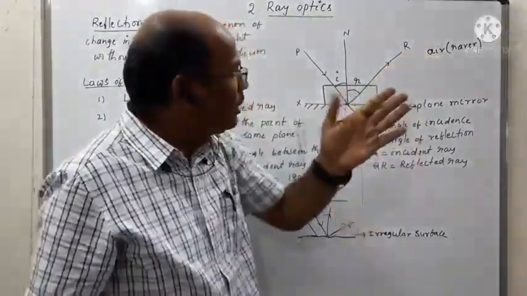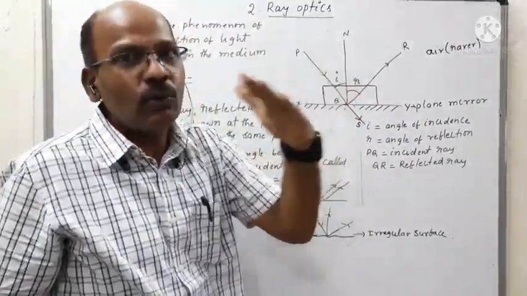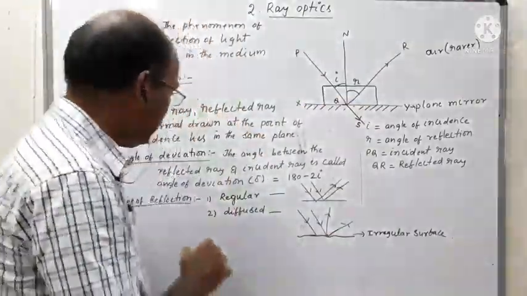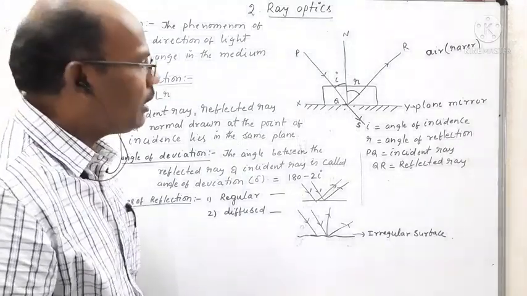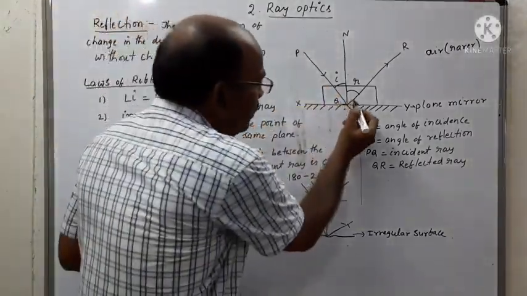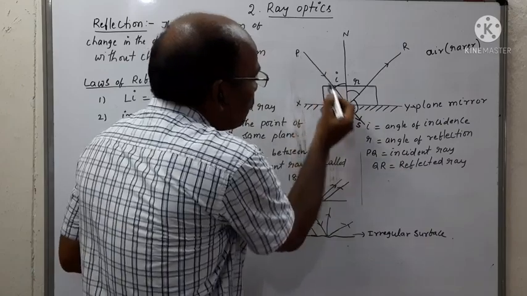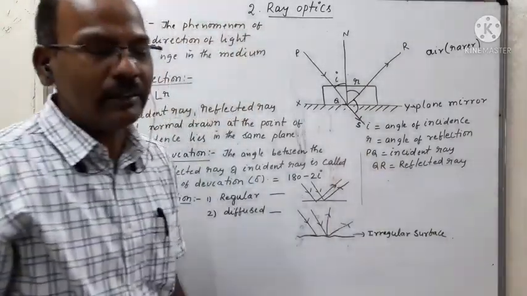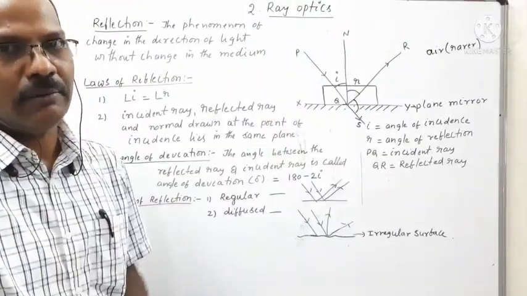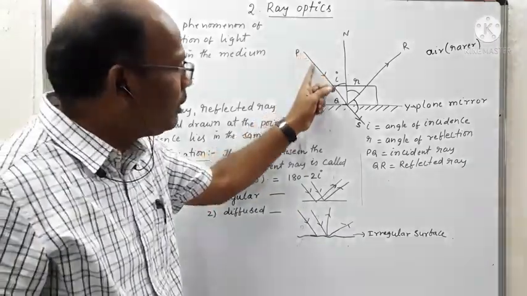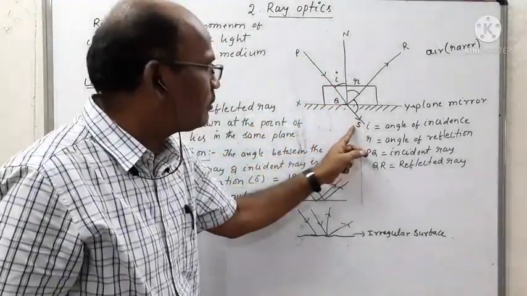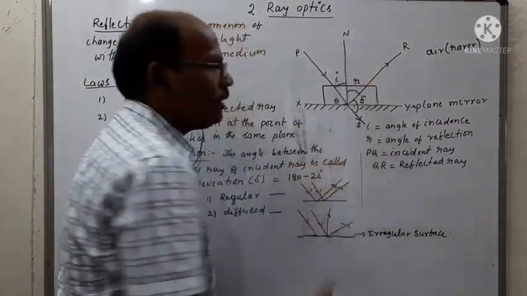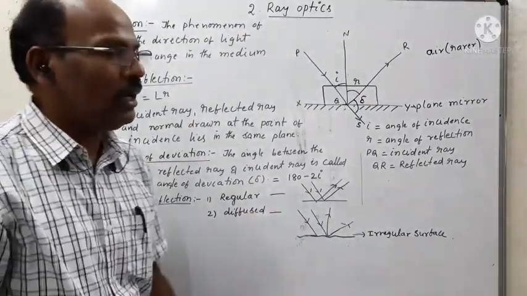So by how much is the incident ray deviated from its original path by the presence of this plane mirror? That angle is called the angle of deviation. How can we define it? Simply, the angle between the incident ray PQS and the reflected ray QR is called the angle of deviation, delta.